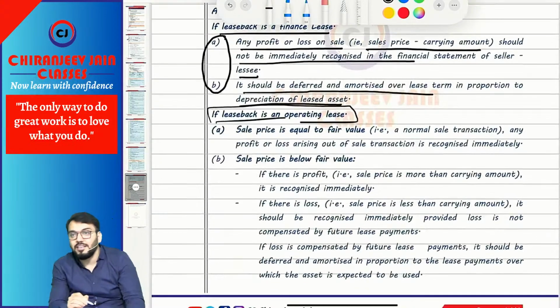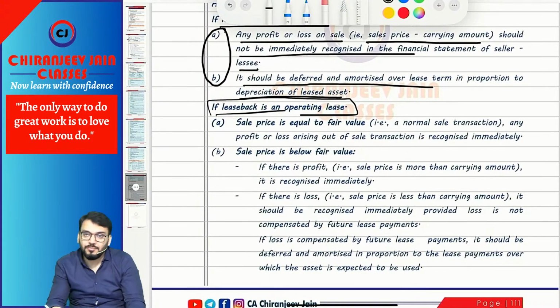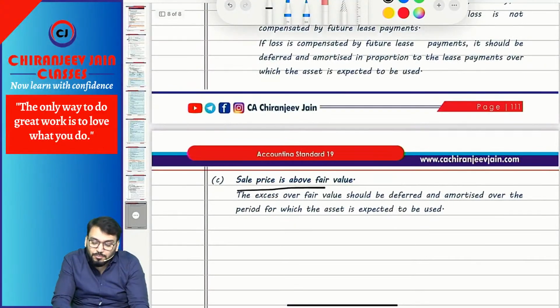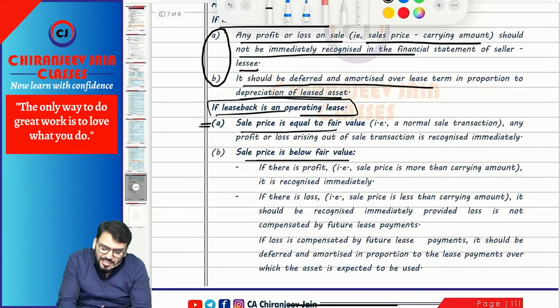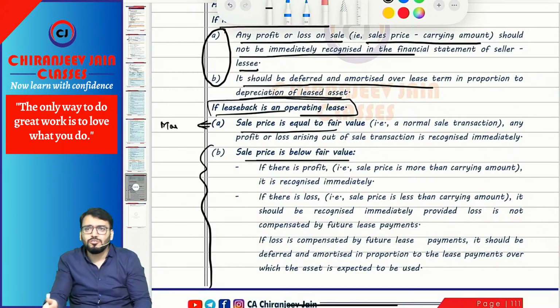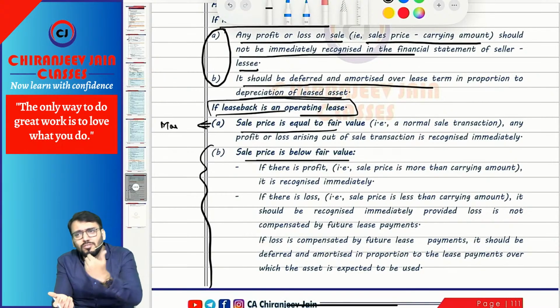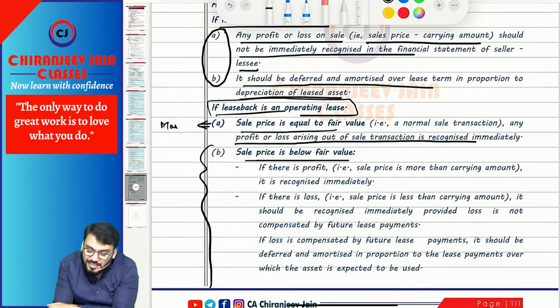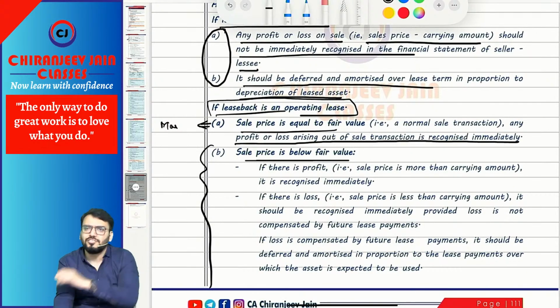And if the leaseback is an operating lease, in this there are three situations: if sale price is equal to fair value, if sale price is less than fair value, and if sale price is more than fair value. If sale price is equal to fair value, it means it is at market terms, but the other two are not at market terms. If sale price is equal to fair value, so market terms, it means no adjustment is required. So gain or loss will be recognized immediately in PL. Any profit or loss arising out of the sale transaction is recognized immediately in PL, because this is a normal sale transaction, because you have done the sale at fair value.